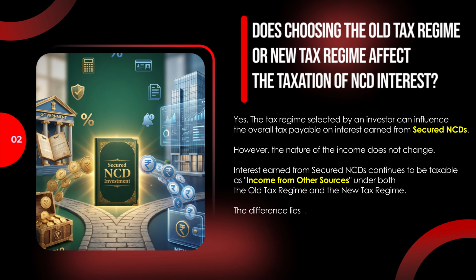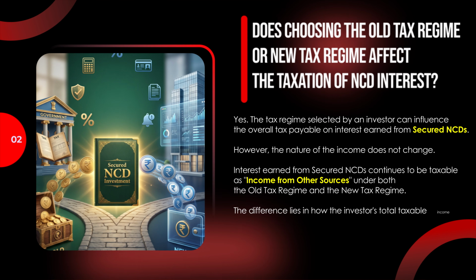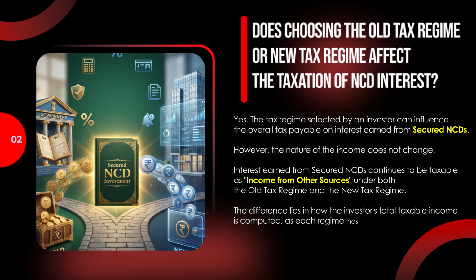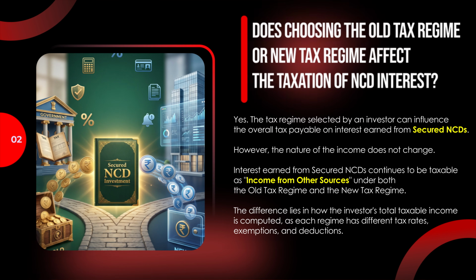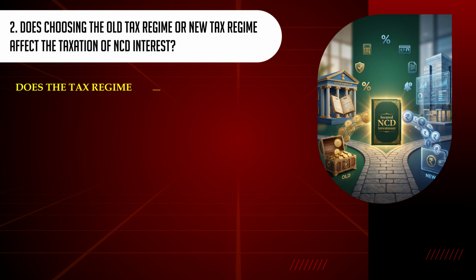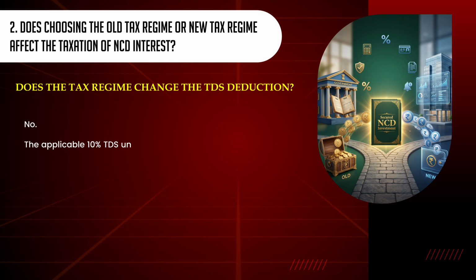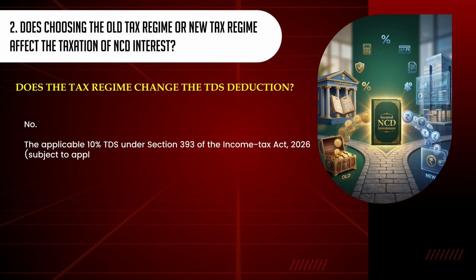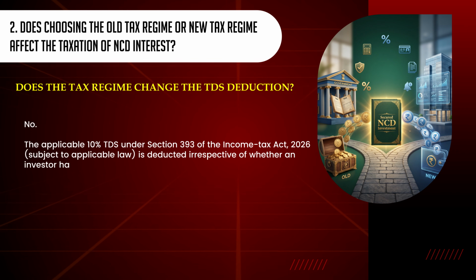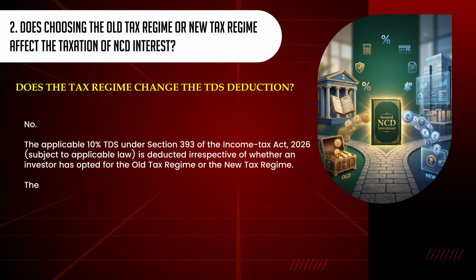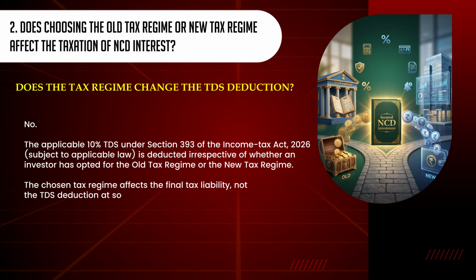The difference lies in how the investor's total taxable income is computed, as each regime has different tax rates, exemptions, and deductions. Does the tax regime change the TDS deduction? No. The applicable 10% TDS under Section 393 of the Income Tax Act 2026, subject to applicable law, is deducted irrespective of whether an investor has opted for the old tax regime or the new tax regime. The chosen tax regime affects the final tax liability, not the TDS deduction at source.